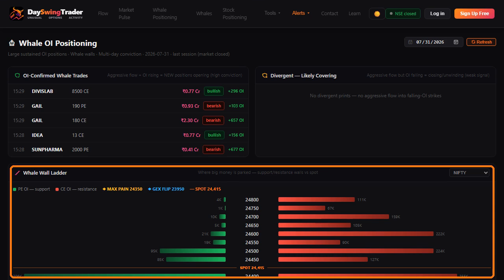Whale OI positioning, the walls, drawn live. Green put wall stack under the spot, support that big money defends. Red call walls above, resistance. 2 marked levels to know. Max pain, the price where option buyers as a group would lose the most, and price often drifts toward it into expiry. And the flip level, where hedging flows switch from calming the market to pushing it. All rendered from real positions, every day.